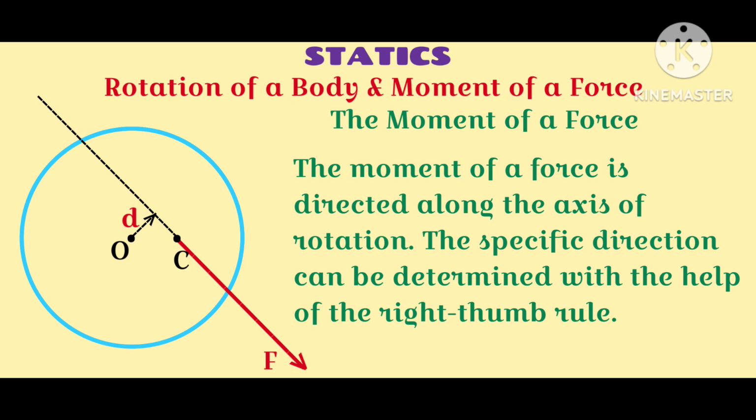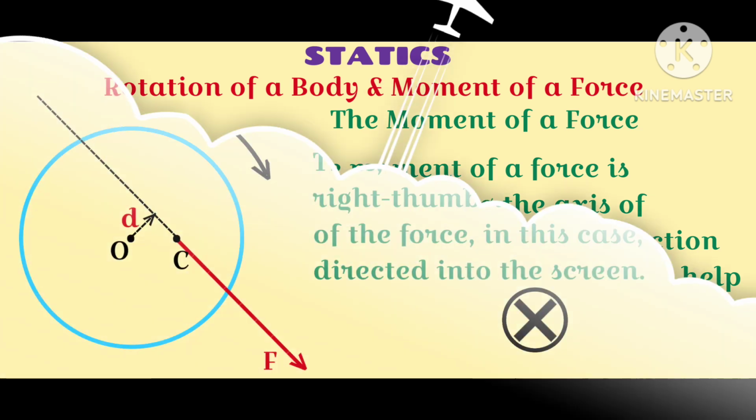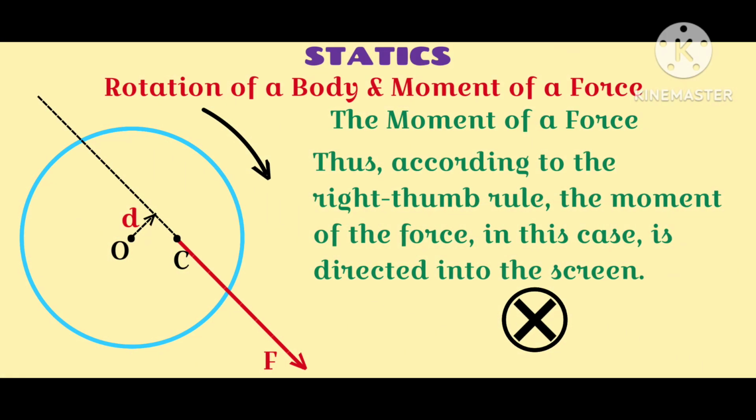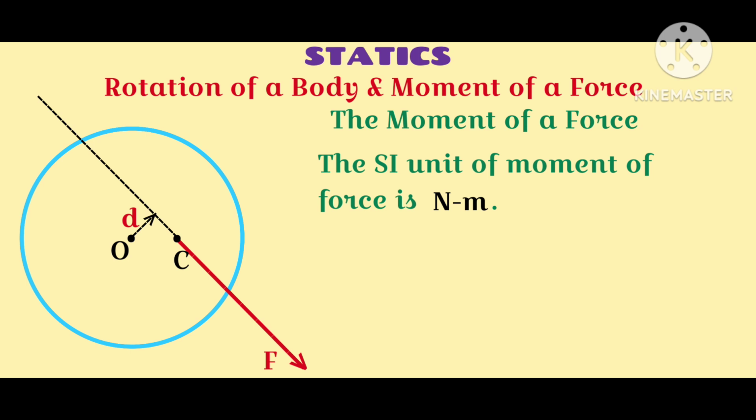The wheel is in the plane of the screen. If the wheel is initially static, the moment of the force tends to rotate it in the clockwise direction. Thus, according to the right thumb rule, the moment of the force in this case is directed into the plane of the screen. Newton meter is the SI unit of the moment of a force.